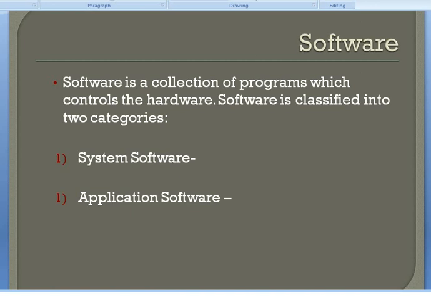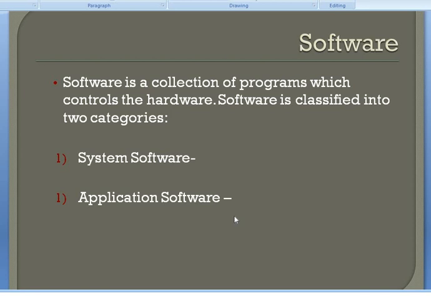In the previous class we discussed hardware. Today we will discuss software. Software is a collection of programs which controls the hardware. Software is classified basically into two categories: system software and application software.